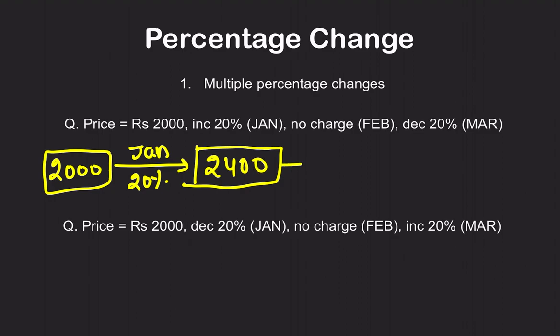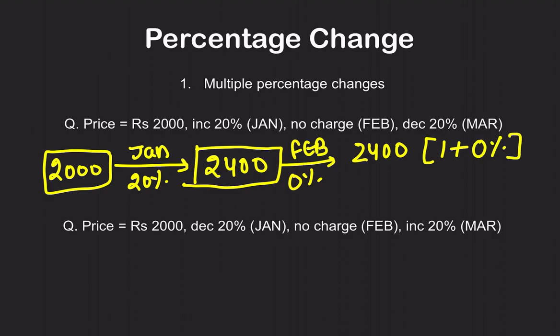In February, there was a 0% increase. So what is the value? Again the same formula: write the initial value into 1 plus the percentage change, that is 0%. If you calculate this, it will come out to be 2400 only. So no change means the value is going to remain the same.